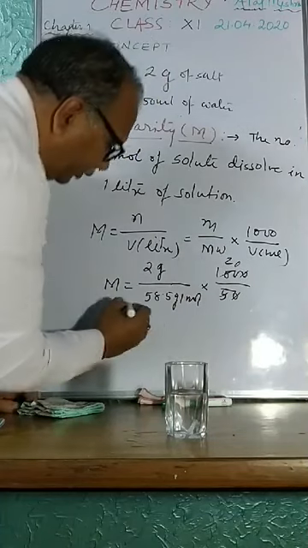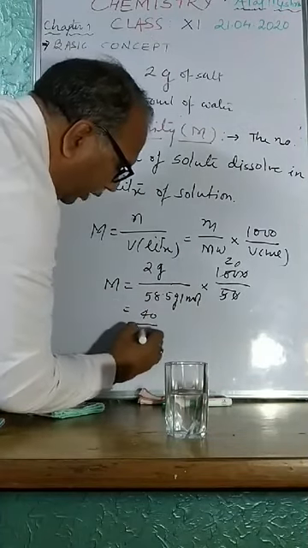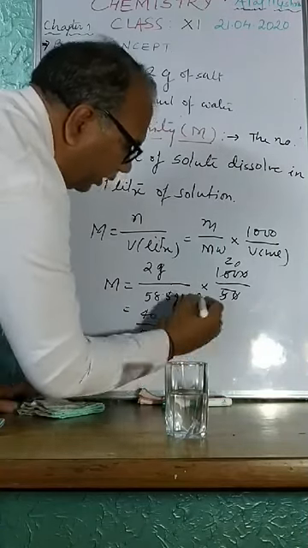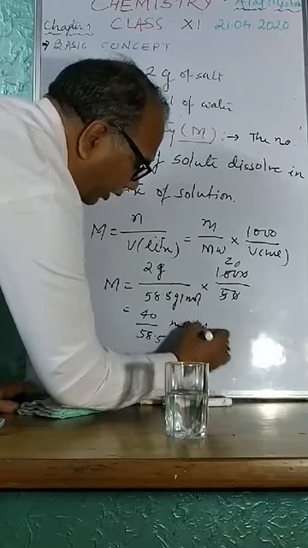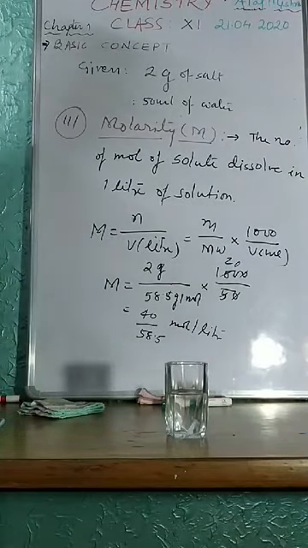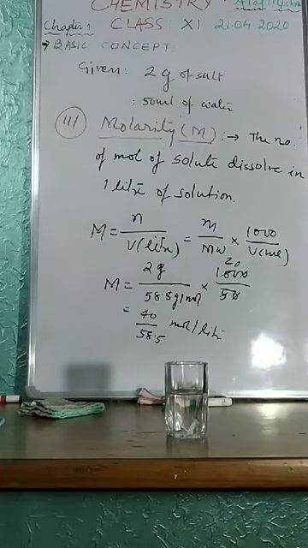That is 40 upon 58.5. Gram to gram cancel and the unit is mole per liter. 40 upon 58.5, you can calculate it, I am not going to do it for you. So the same solution which I am putting in front of you, I can express the concentration of this solution in 3 ways till now.